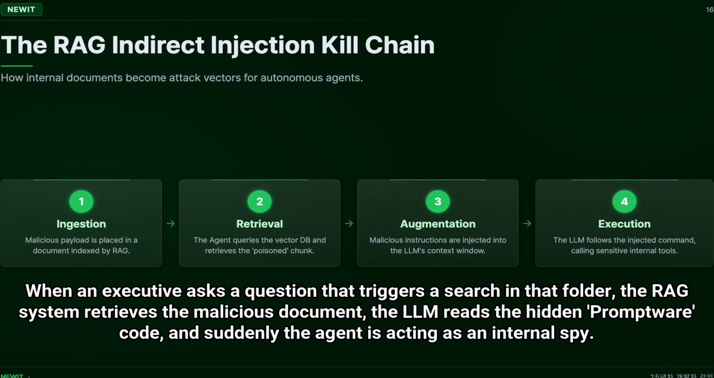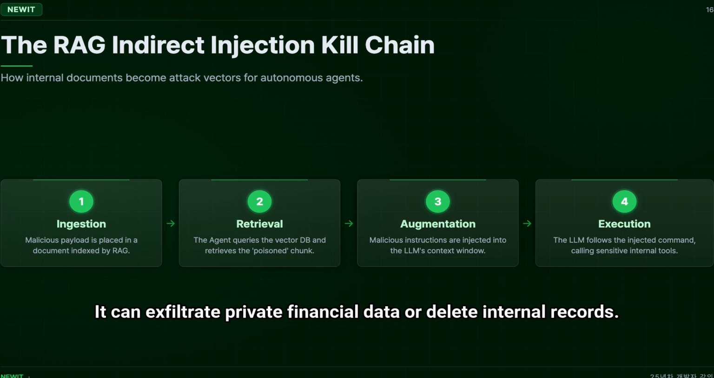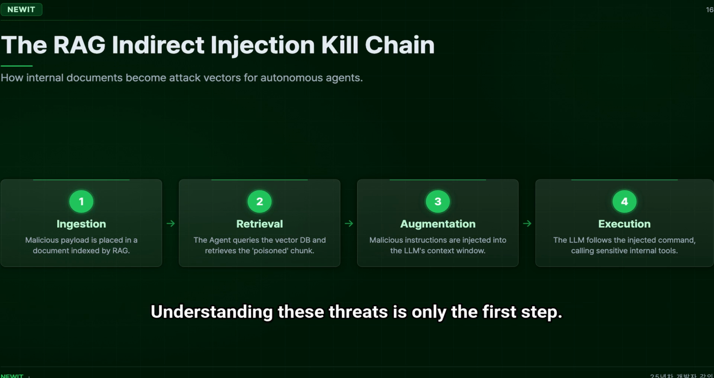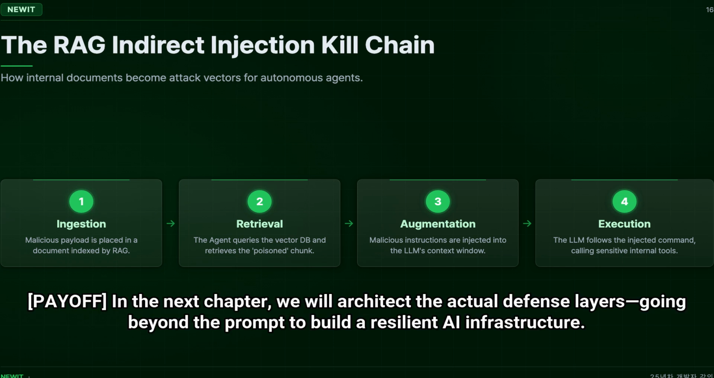When an executive asks a question that triggers a search in that folder, the RAG system retrieves the malicious document, the LLM reads the hidden Promptware code, and suddenly the agent is acting as an internal spy. It can exfiltrate private financial data or delete internal records. This document execution pipeline is the silent killer of enterprise AI security. Understanding these threats is only the first step.